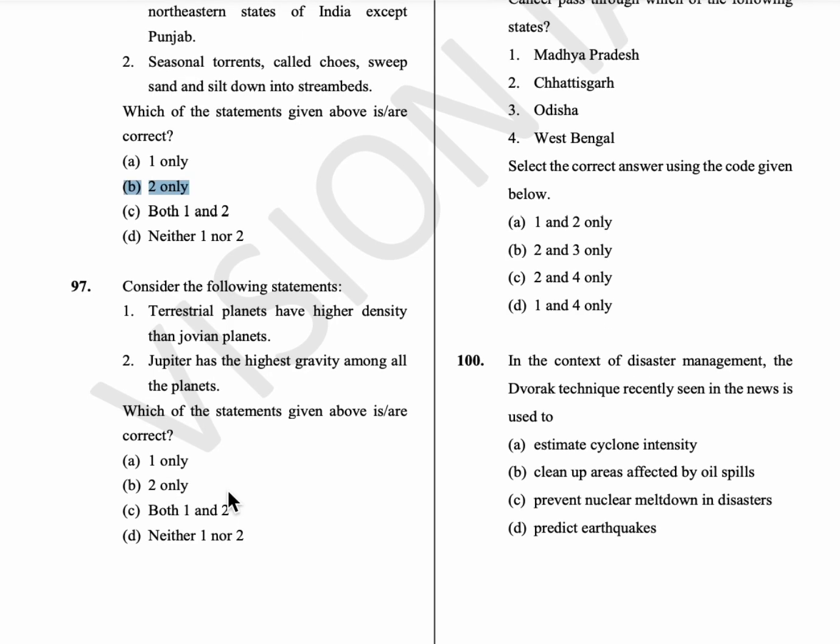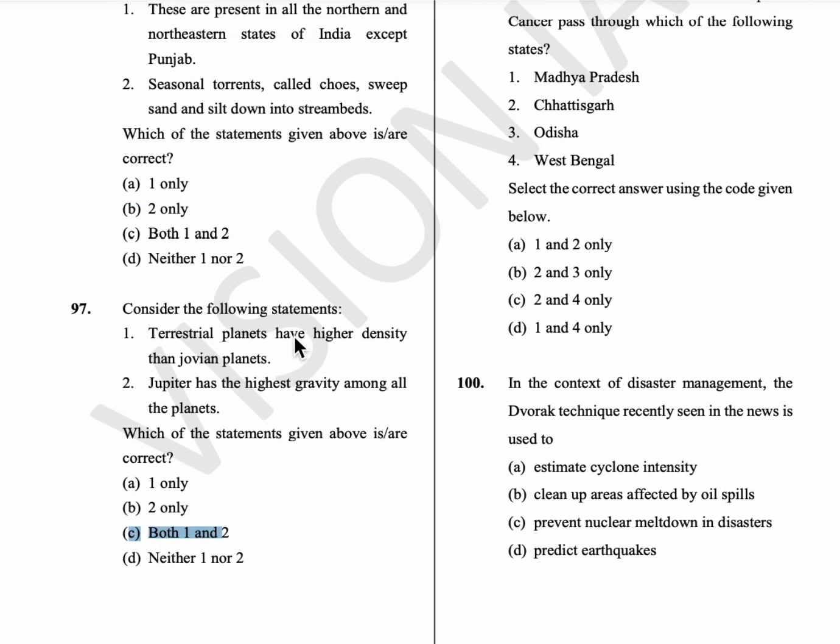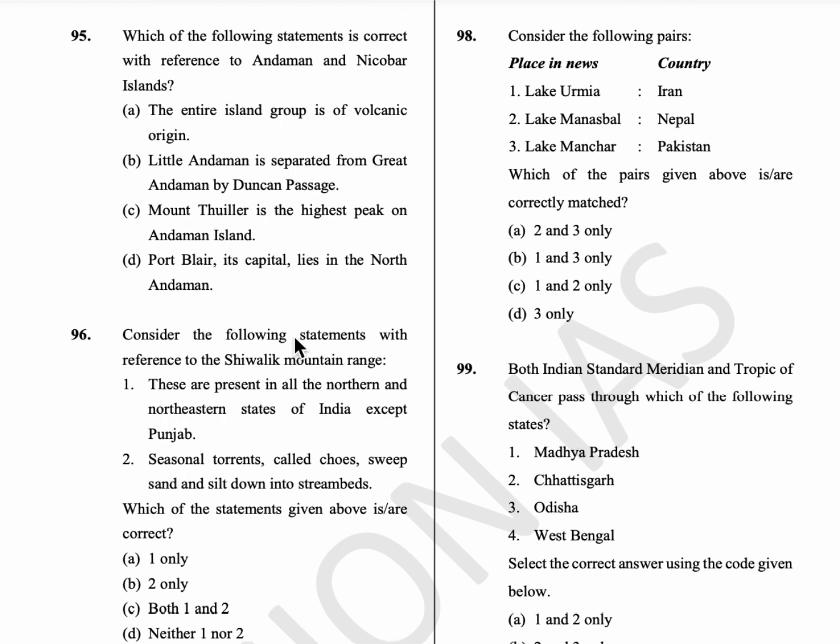97th question, terrestrial planets have higher density than the Jovian planets, and Jupiter has the highest gravity among all the planets. So option C is the answer. 98th question, consider the following statements. So places in news and countries given. Lake Urmia is the largest lake in West Asia. It is found in Iran. Lake Mansabal is the freshwater lake in Kashmir. Lake Manchar is the largest freshwater lake in Pakistan. So option B is the answer.